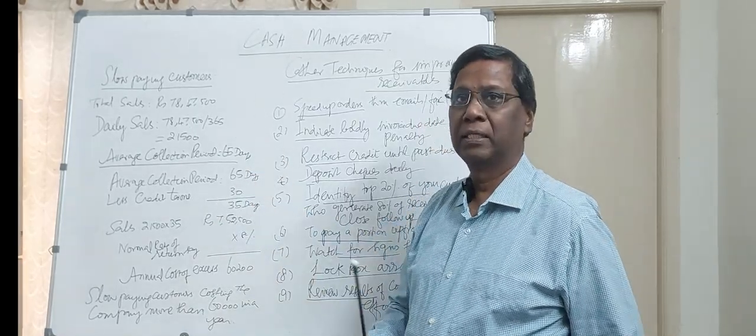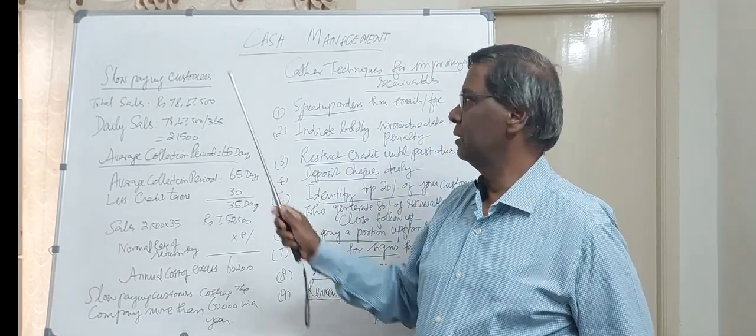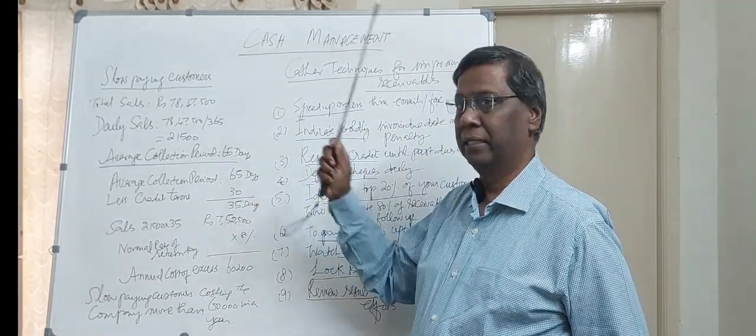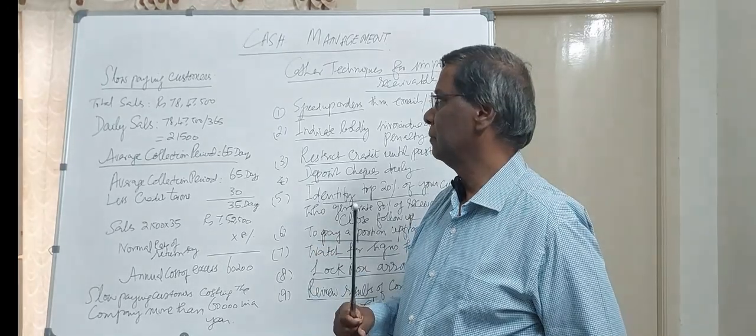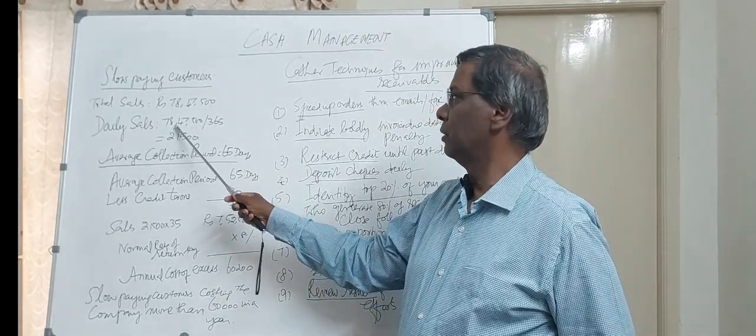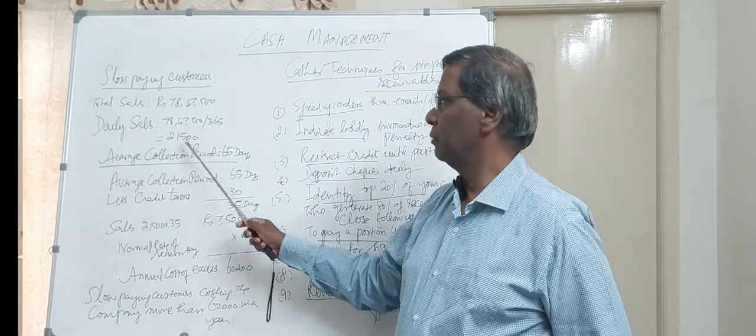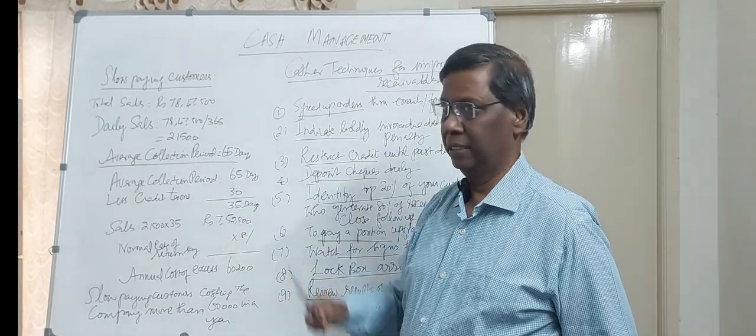Let us say the example is total annual sales, 78 lakhs 47,500. This is the sales figure given. Daily sales: how are you going to arrive at it? 78 lakhs 47,500 divided by 365. So it comes to 21,500 daily sales.